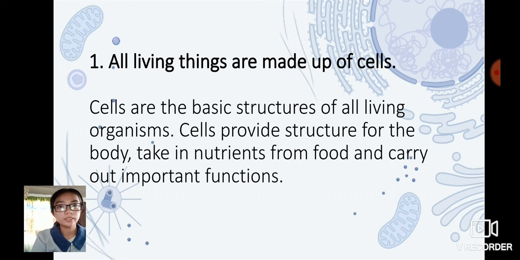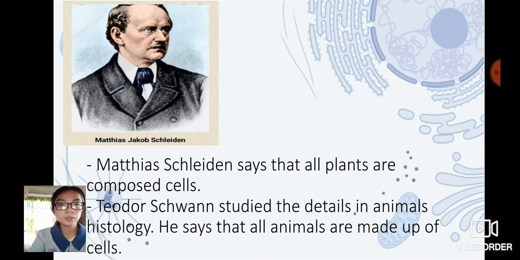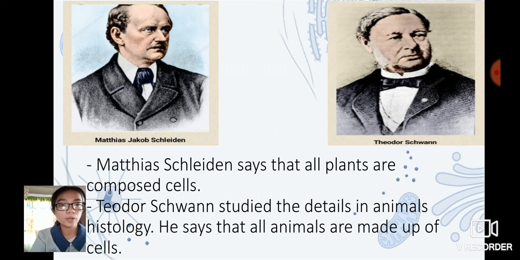So number 1, all living things are made of cells. Cells are the basic structures of all living organisms. Cells provide structure for the body, take in nutrients from food, and carry out important functions. Matthias Schleiden says that all plants are composed of cells, and Theodor Schwann studied the details in animal histology. He says that all animals are made out of cells.